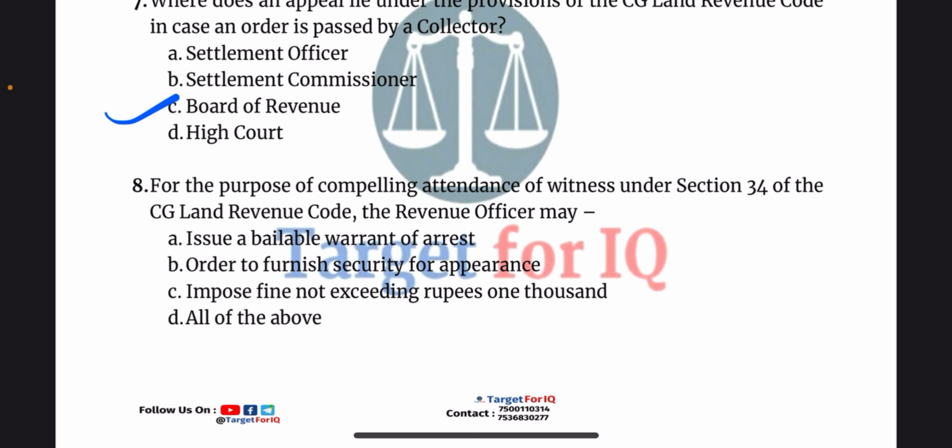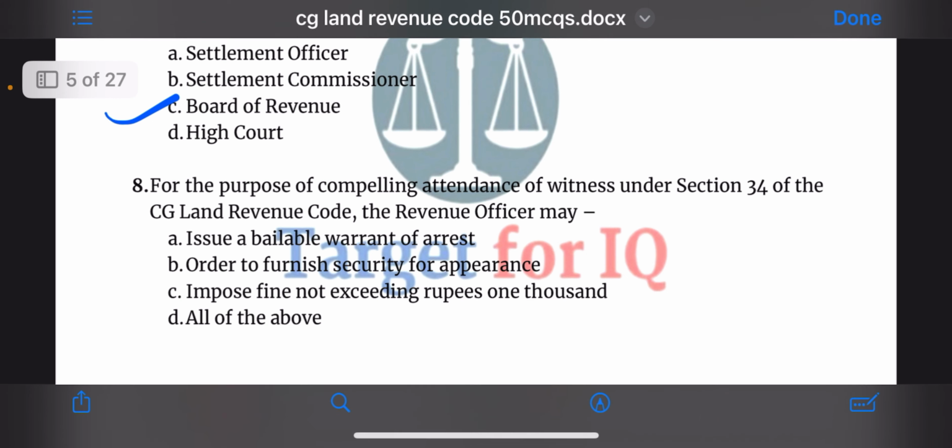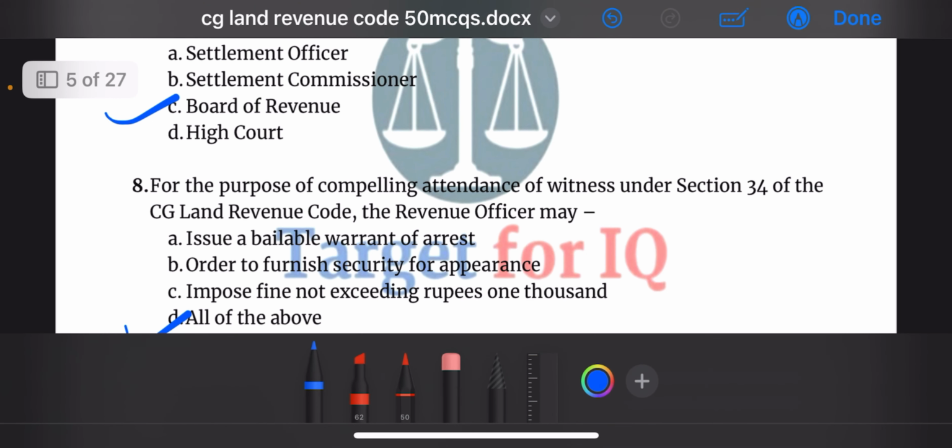Next question. For the purpose of compelling attendance of witness under section 34 of the CG Land Revenue Code, the revenue officer may. The options are A. Issue a bailable warrant of arrest, B. Order to furnish security for appearance, C. Impose fine not exceeding ₹1,000, or D. All of the above. The correct answer is option D. All of the above.